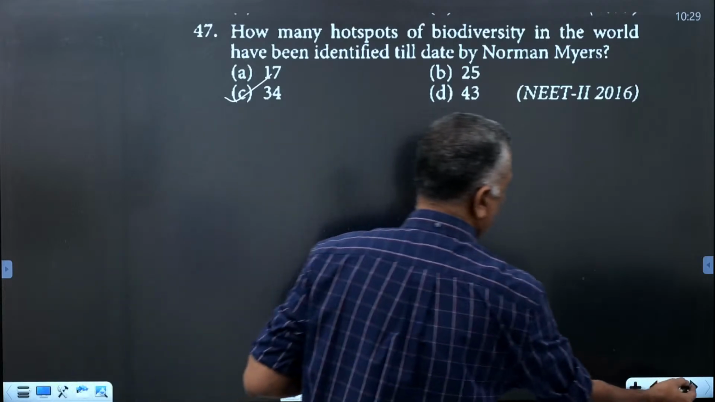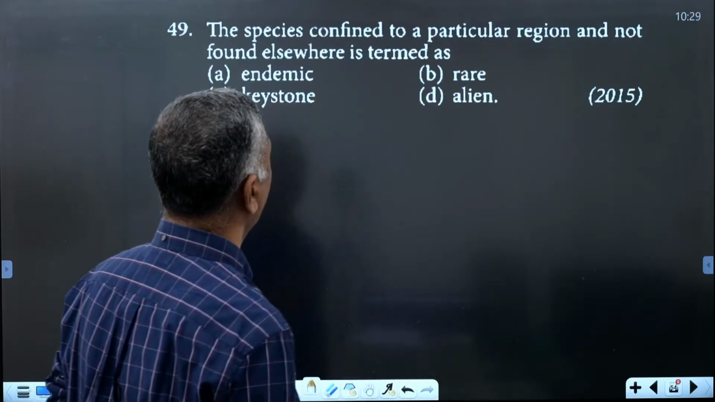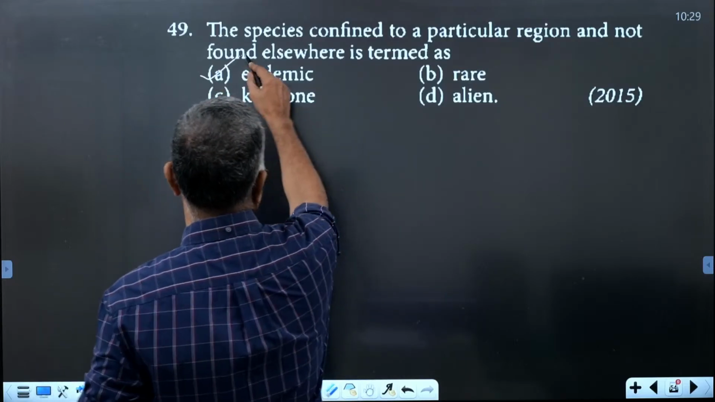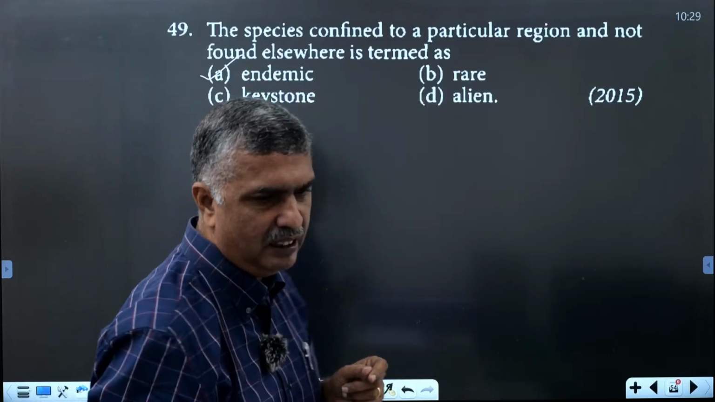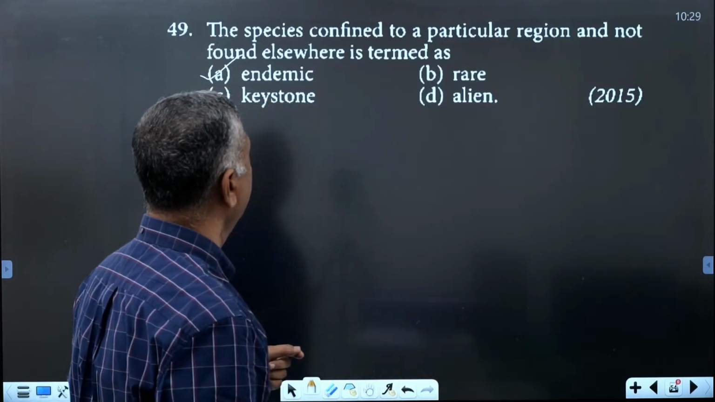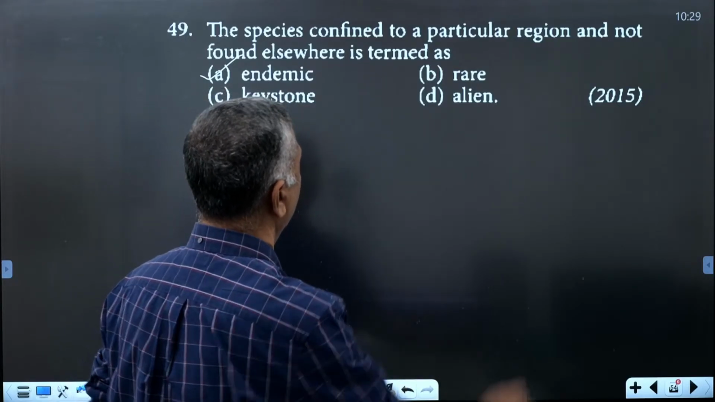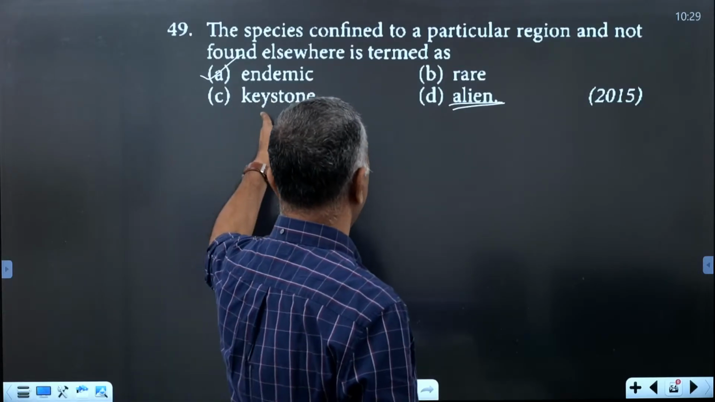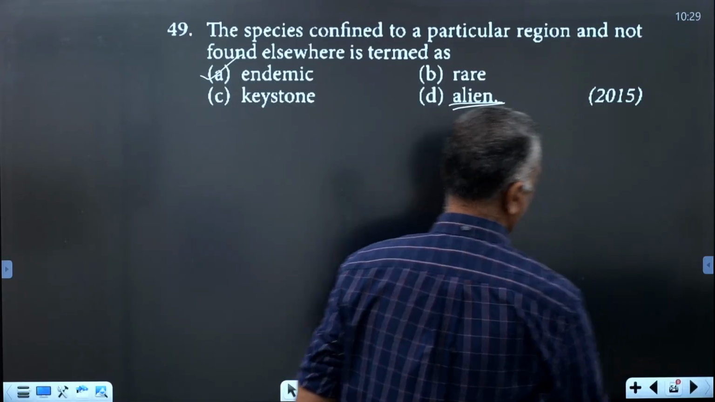Okay, the next one. The species confined to a particular region and not found elsewhere is termed as endemic species. That we already studied in the Western Ghats. Some species of Western Ghats are not seen anywhere else, and it is called endemism. Alien means foreign species or exotic species. Keystone species we already discussed.